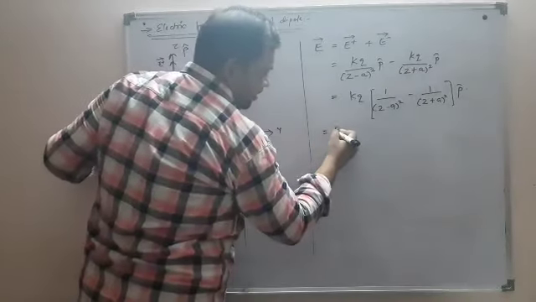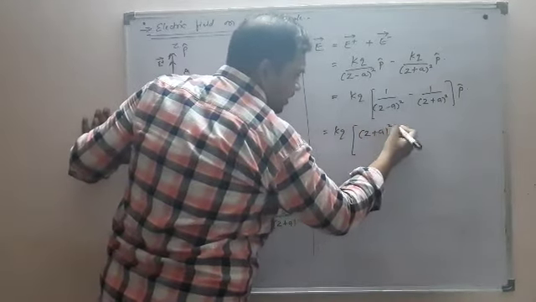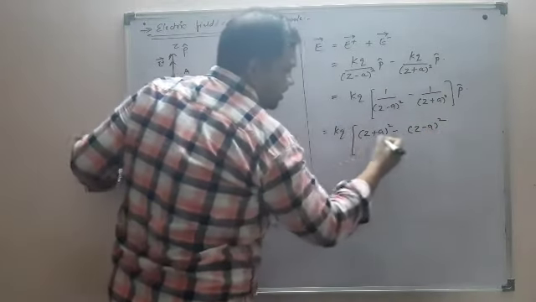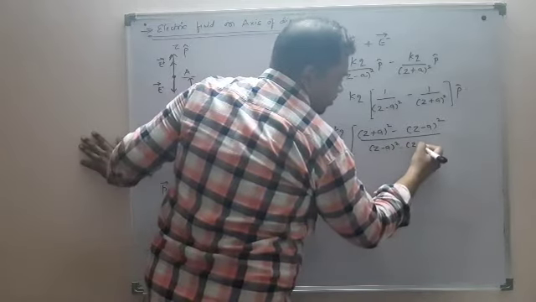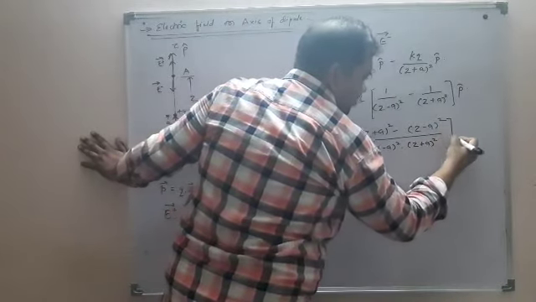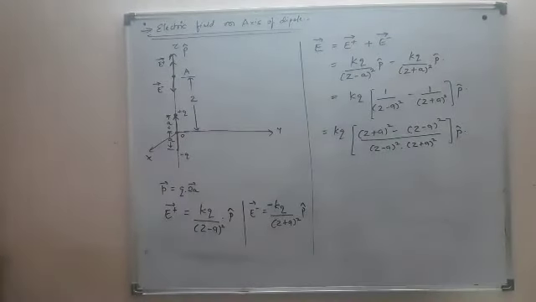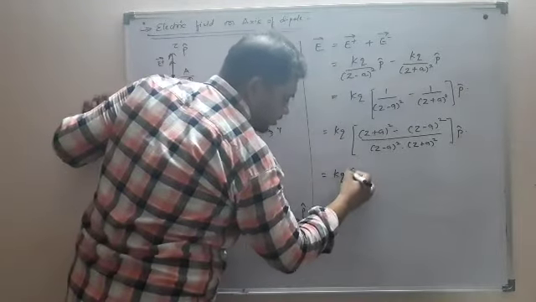Again KQ, Z plus A the whole square, just cross multiplying it, minus Z minus A the whole square, upon Z minus A the whole square into Z plus A the whole square into P cap. You are getting this?